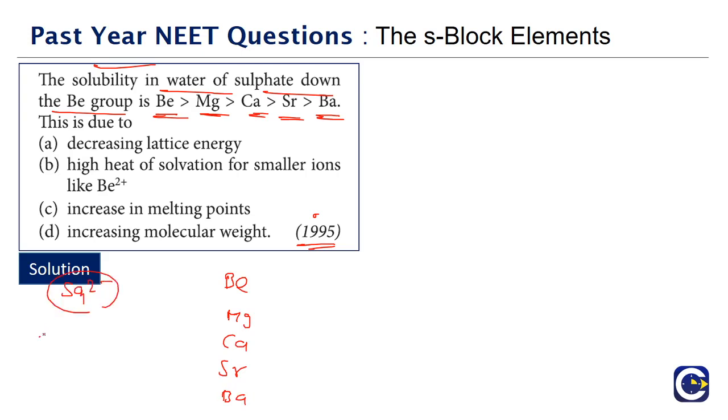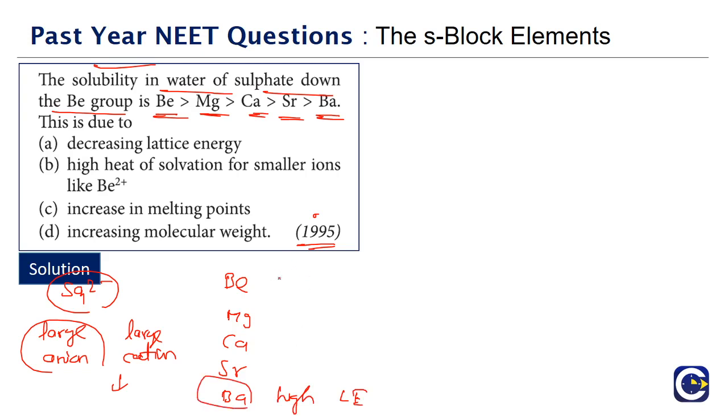Sulfate ion is a large anion, and a large anion needs a large cation. A large cation will be able to give what? It will give high lattice energy. So barium sulfate will have high lattice energy because barium ion is a large cation, and beryllium sulfate will have low lattice energy. The solubility depends upon two factors: one is the lattice energy, and the second is the hydration energy. Hydration energy is the energy released because of the hydration of the ions.